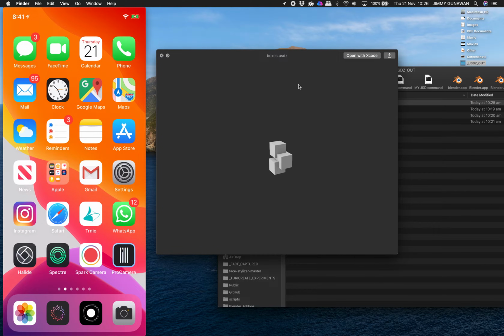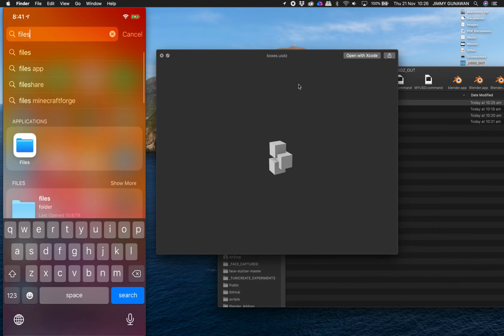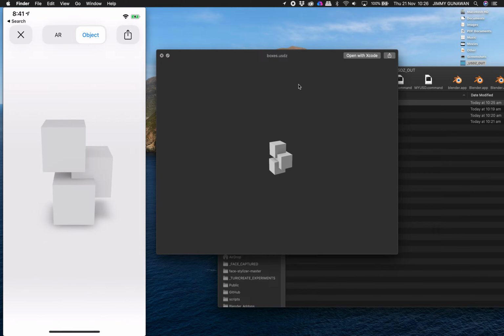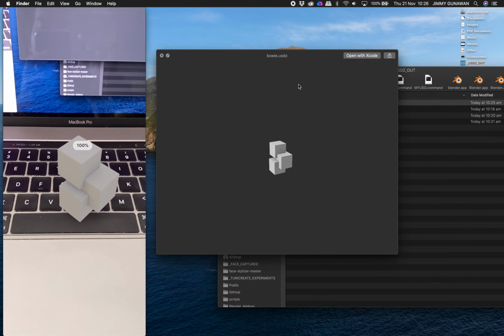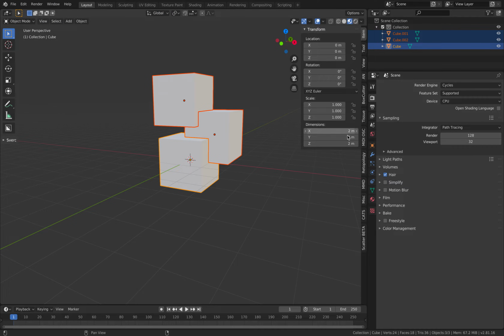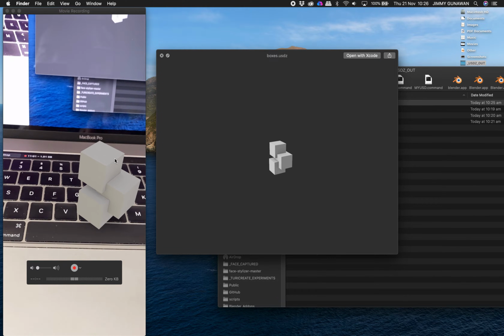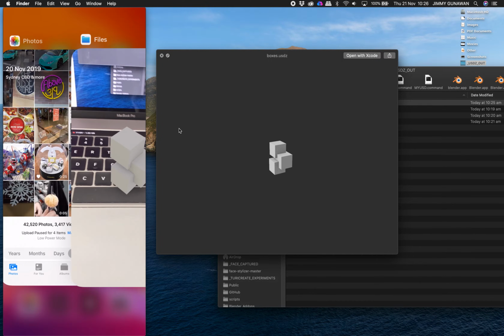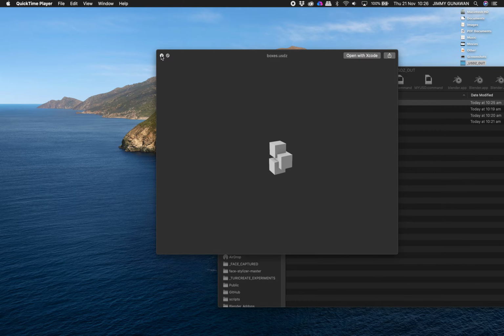So let me go back, files, AR. Okay, that's the AR, our cube. So at 100%, that's the size. The size is around 2 centimeters. And yeah, so that's AR. I'm really excited about this ability to just export any 3D objects.